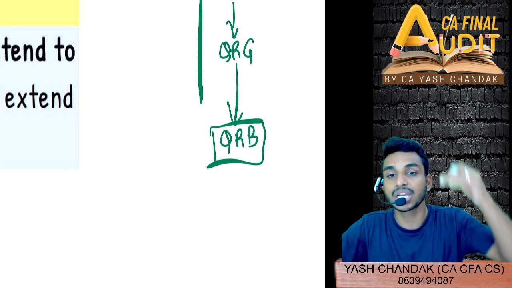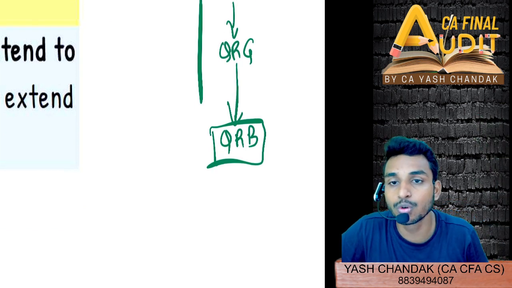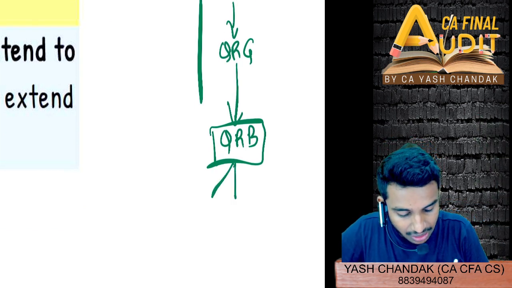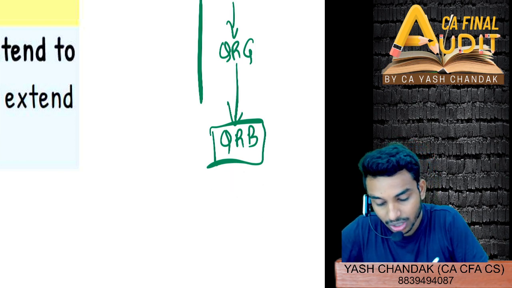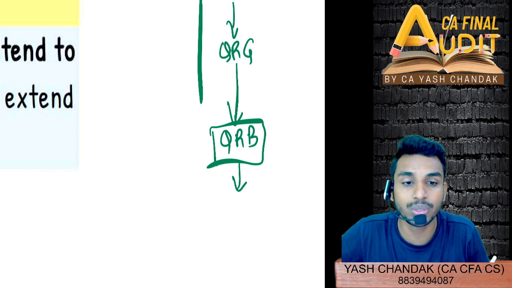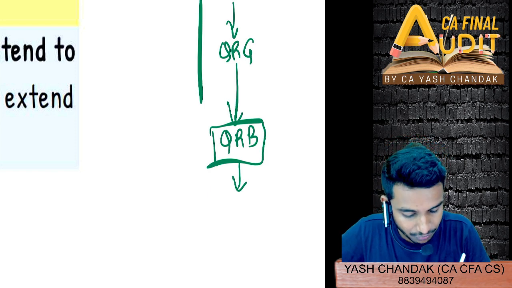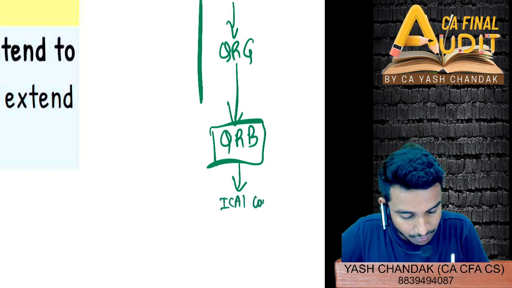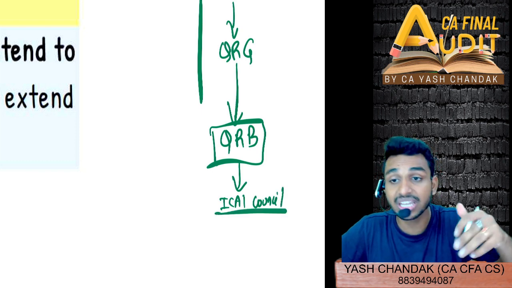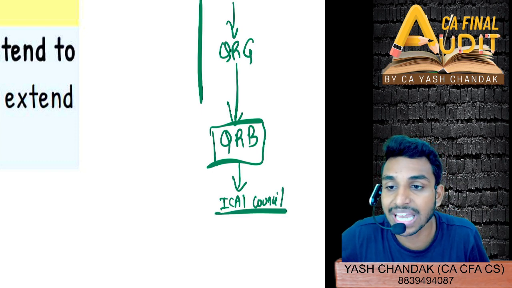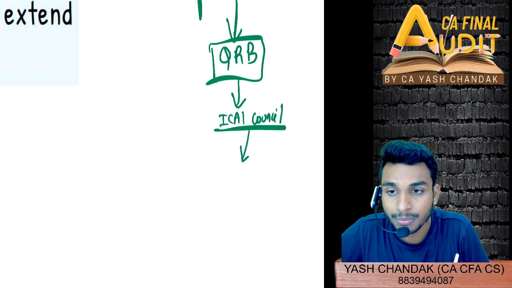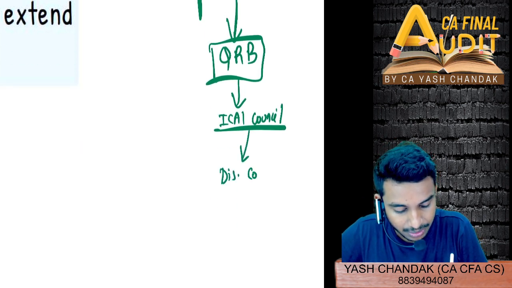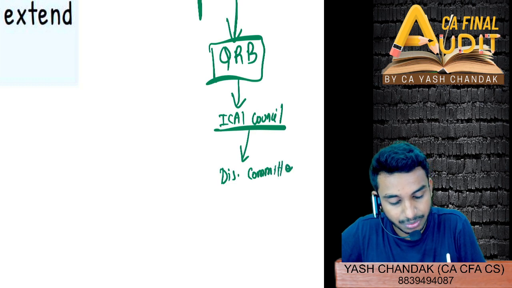If they want to initiate an action, the quality review board will forward it to the ICAI council for the purpose of taking action against the AFUR. And the ICAI council will then forward it to whom? The disciplinary committee.